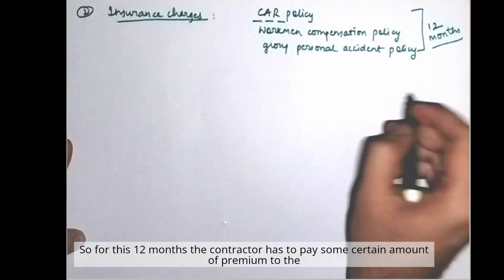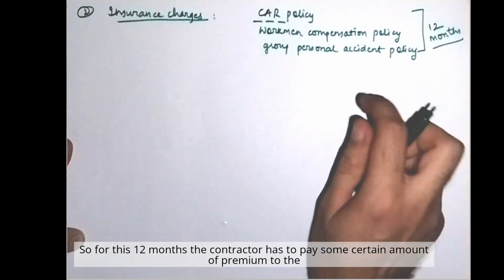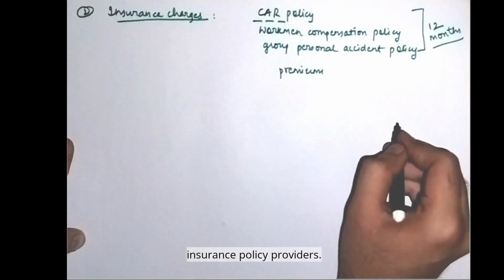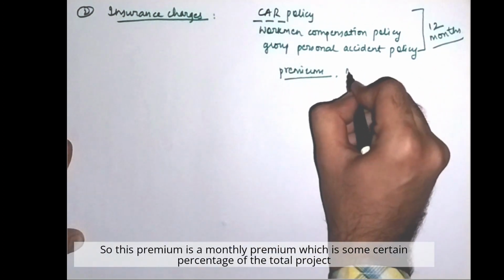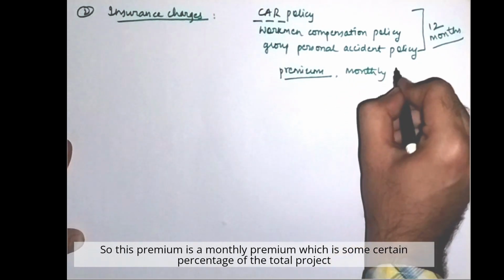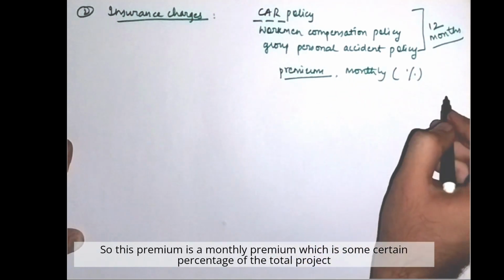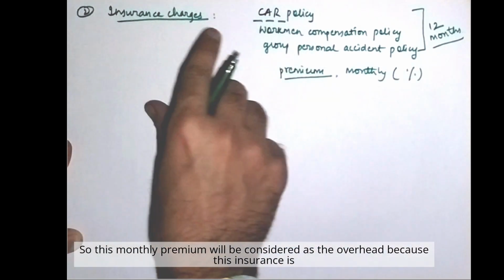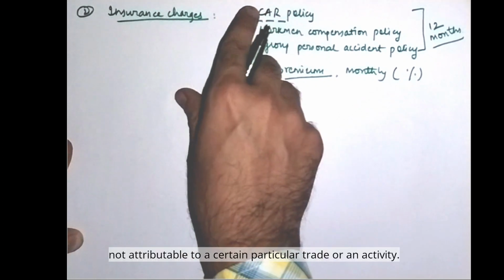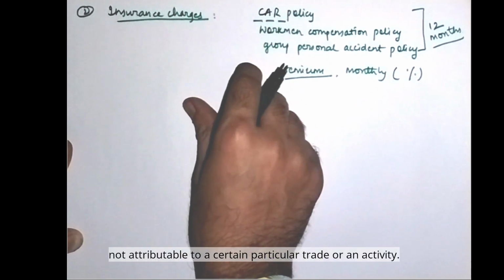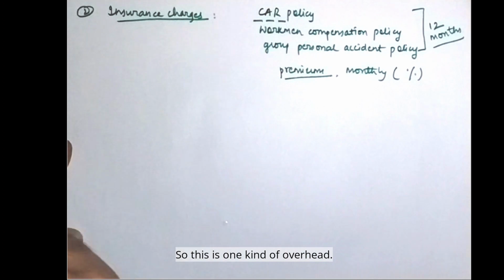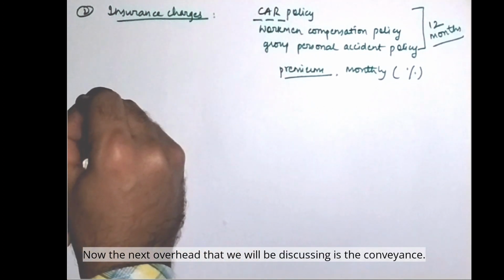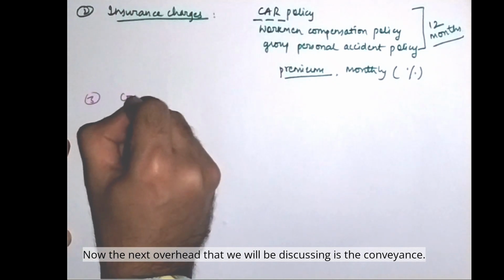So for these 12 months, the contractor has to pay a certain amount of premium to the insurance policy providers. This premium is a monthly premium, which is a certain percentage of the total project value. So this monthly premium will be considered as an overhead, because this insurance is not attributable to a particular trade or activity. So this is one kind of overhead. Now the next overhead that we will be discussing is the conveyance.